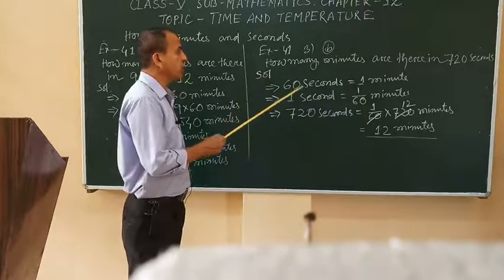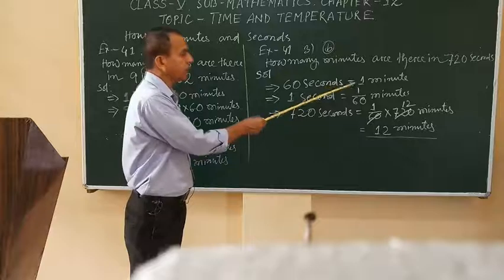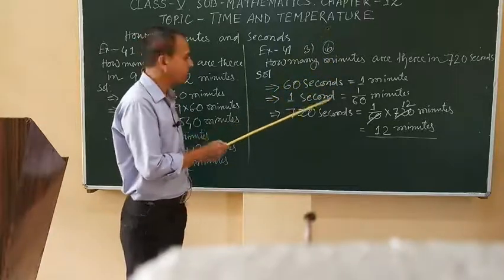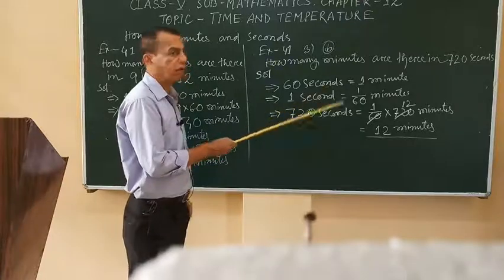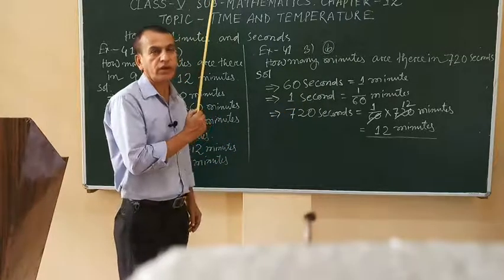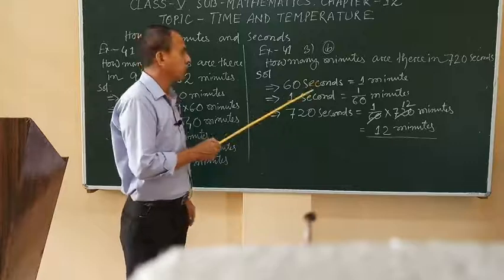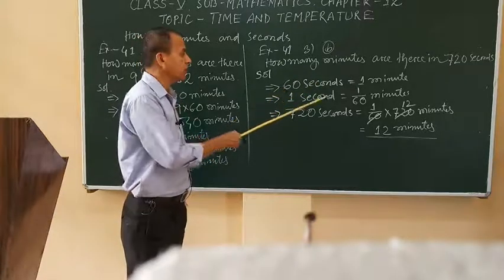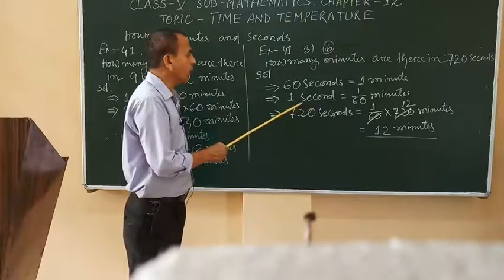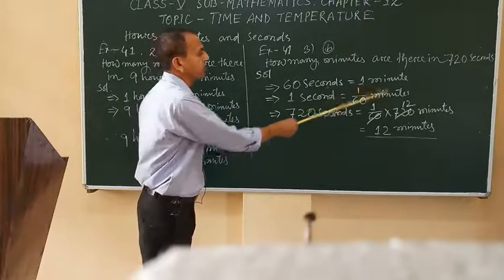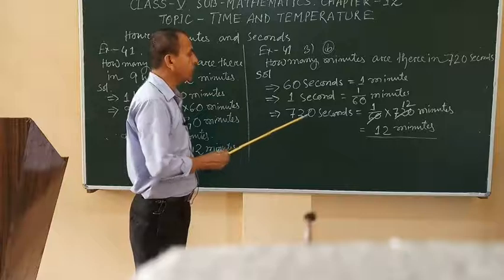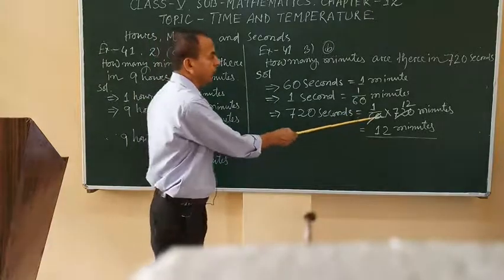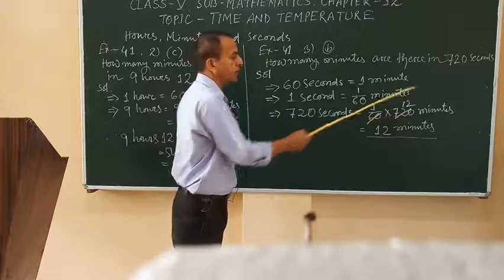Solution: 60 seconds equal to 1 minute. 1 second equal to 1 by 60 minutes, as we have already given you among the important terms to remember. So 720 seconds equal to 1 by 60 into 720 minutes.